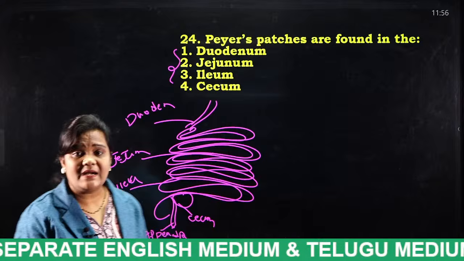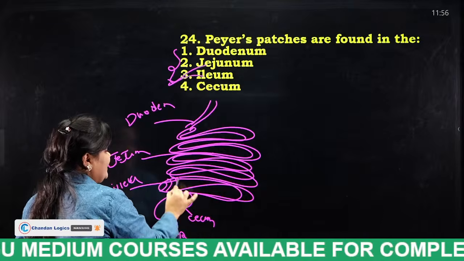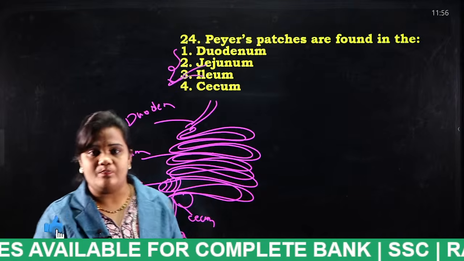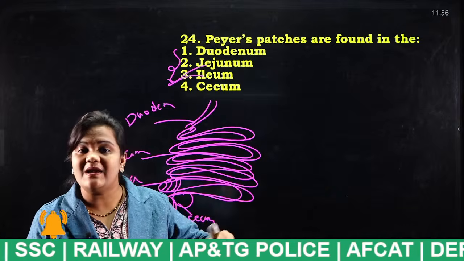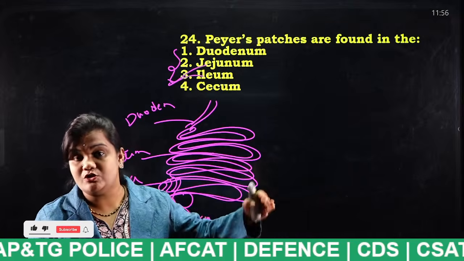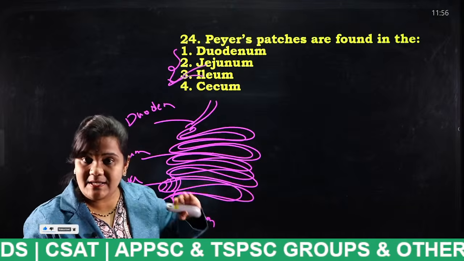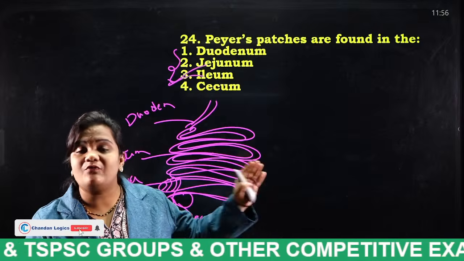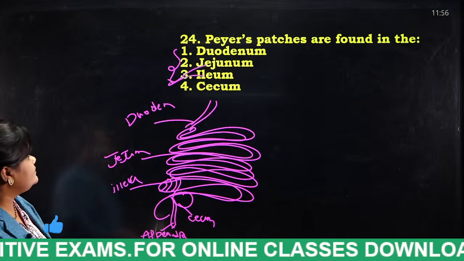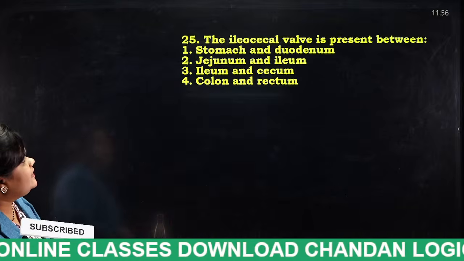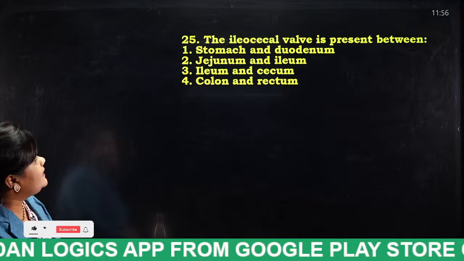What are Peyer's patches? They are present in the ileum. What do they do? They prevent the gut from bacterial pathogens. Very, very important. These Peyer's patches, located at the ileum, protect the gut from bacterial pathogens. Remember, very important.